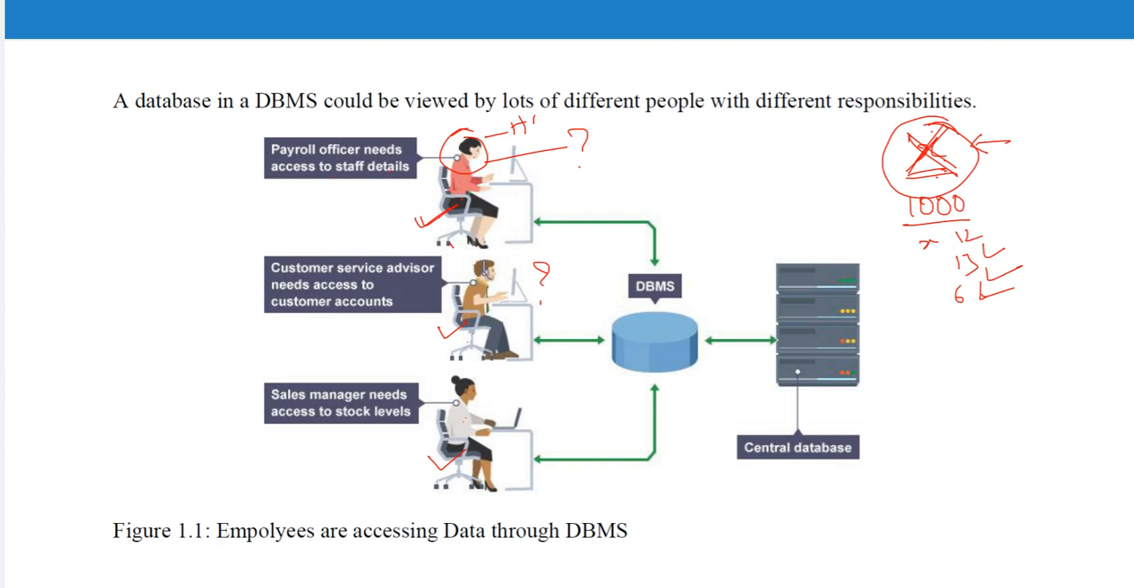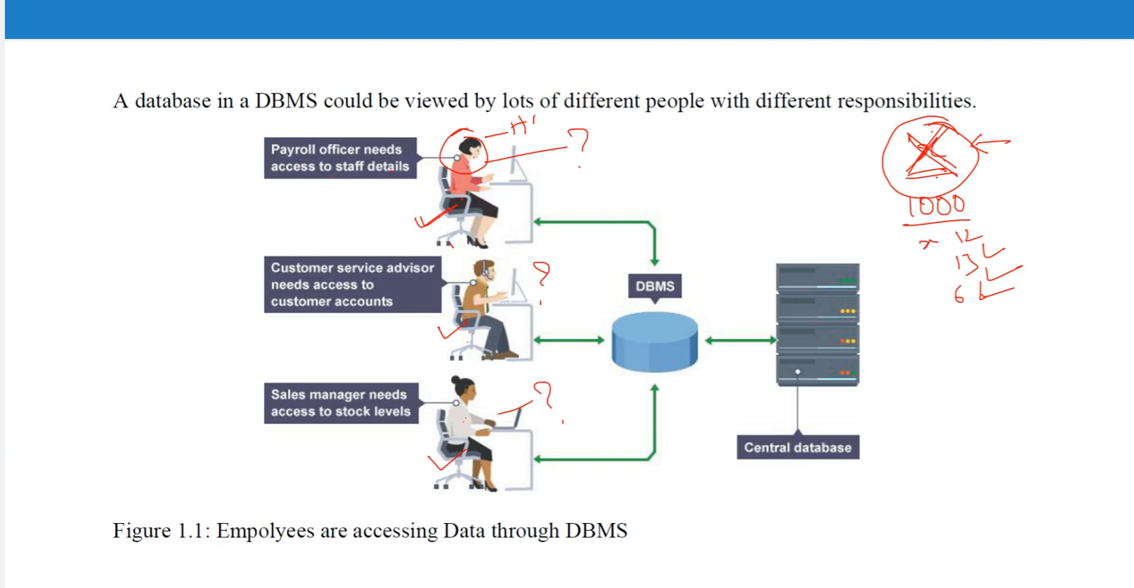And the third person working in company X, the sales manager, needs access to stock levels. So the sales manager is working with that company, which is in the stock market. She needs to check every time what our stock level is today, and she needs to access the stock levels, right? How does she access this data?